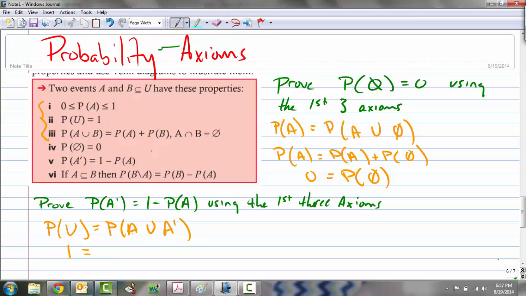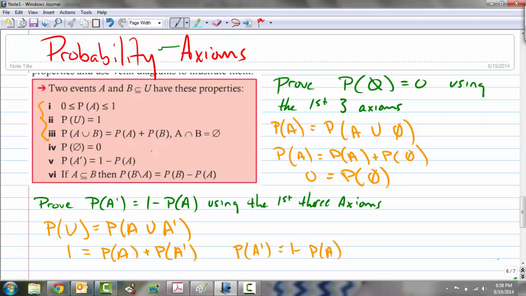And we also know that A and its complement are disjoint. That is, their intersection is the empty set. There is nothing in that intersection. So the probability of A plus the probability of not A. So simply subtracting the probability of A from both sides, once again, we now have the probability of the complement of A is equal to 1 minus the probability of A, which is what we were trying to prove.